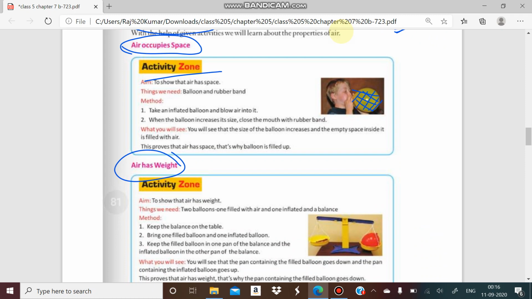Air has weight. If we compare two balloons, one is the uninflated balloon and the second is the filled balloon. If we balance both of them, we will find the filled balloon has a higher mass compared to the uninflated balloon. The uninflated balloon will have less mass and the filled balloon will have more mass, because it occupies some space. So we can say air has weight.